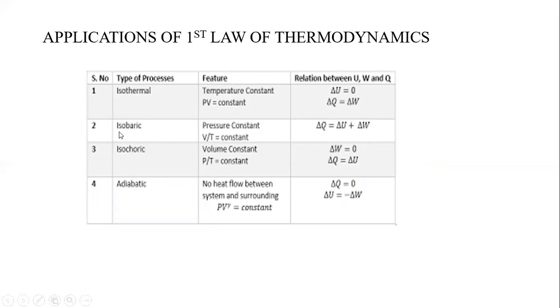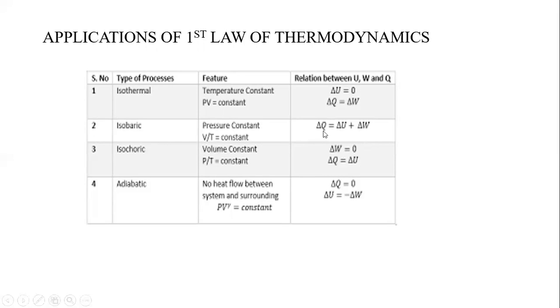Isobaric. In the isobaric process, the pressure of the system will remain constant and there will be work done. Delta Q equals delta U plus delta W. Isochoric process is a process in which volume will remain constant throughout the process. If the volume is constant before and after giving heat, there will be no work done.